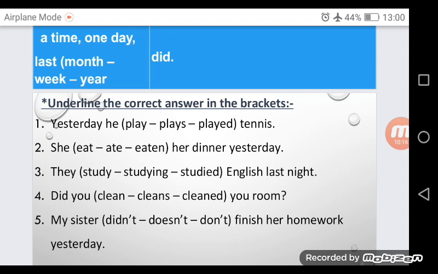Number 4, did you cleaned your room? Did at the beginning, so this is a question. I have told you before, after do, does, did, if you are going to use a verb, it should be in the infinitive. So the infinitive form of the three in brackets is clean. So the correct answer is, did you clean your room?